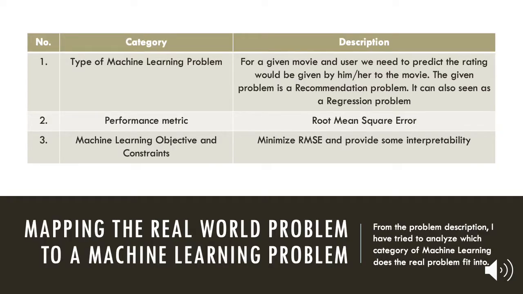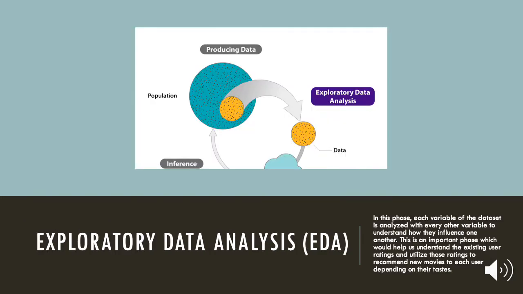The title of the project would have made it clear by now what kind of machine learning problem we are trying to solve here. For a given movie and a user, we need to predict what rating the user would give to that movie. So this problem falls under the category of a recommendation problem. The performance metric which I have used to solve this problem is the root mean square error. My goal will be to minimize the root mean square error for this particular machine learning problem.